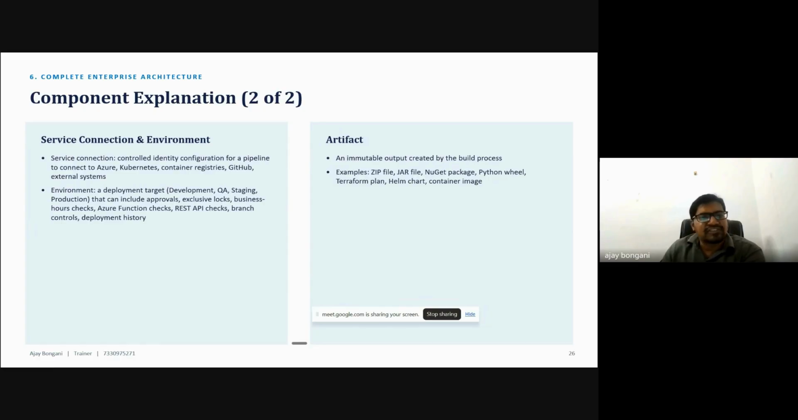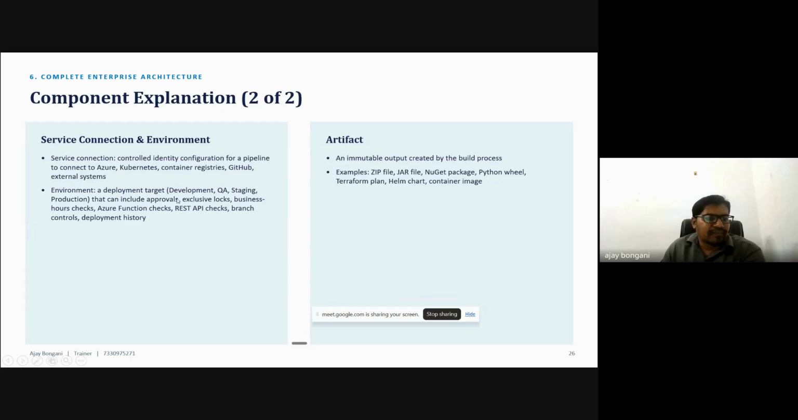So which service are we connecting? What is the deployment target? What exactly is the control identity? See, it is the identity configuration for the pipeline to connect. If you want to connect to Azure, then a service connection is required in Azure DevOps. If you want to connect to Kubernetes, a service connection is required in Azure DevOps, because if I don't know your details, I am not able to log in. That's why those service connection details are required when you connect to particular services.